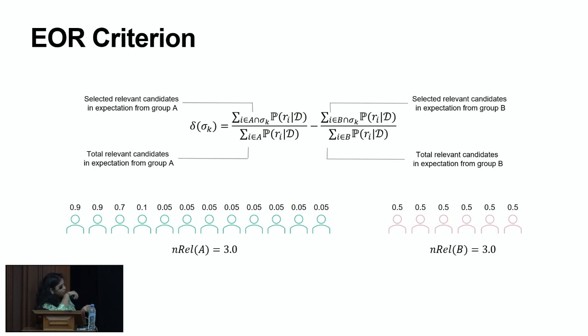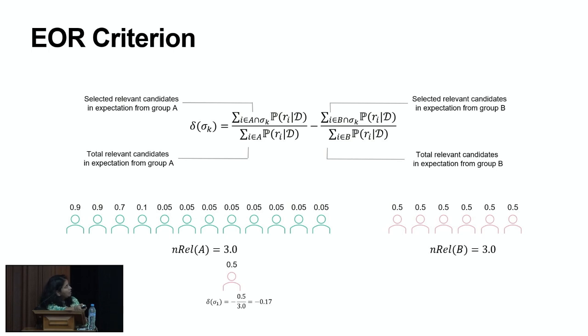For that intuition, if you look at group B, which has very high uncertainty, to get the same fraction of relevant candidates, we would need to take more candidates from group B. So that's opposite to what demographic parity would do. It would take 2 from group A and 1 from group B. But in the case where we take 0.9 of group A, then the fraction of relevant we would get is 0.9/3, which is 0.3, and for that we need to take more, like 2 candidates from group B.